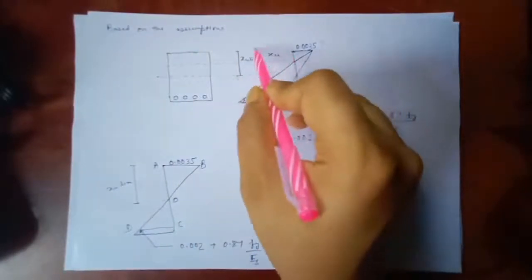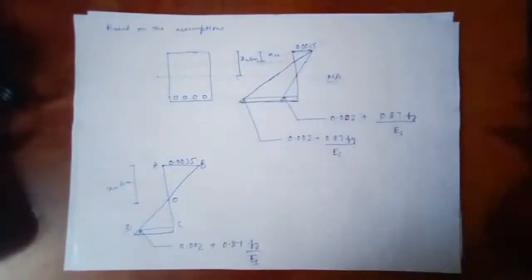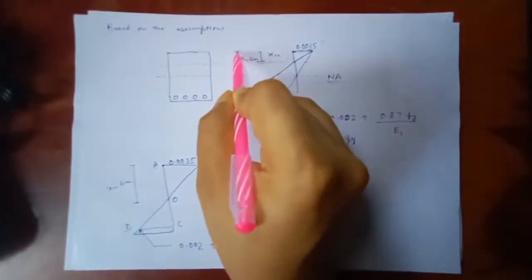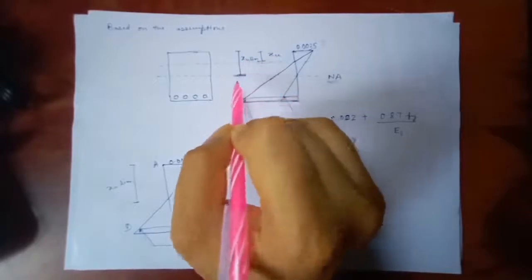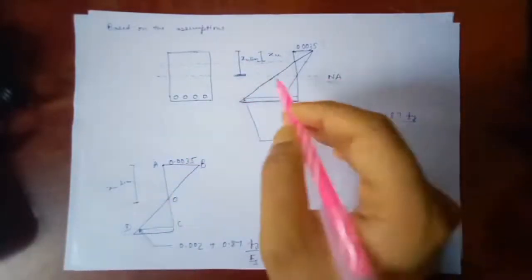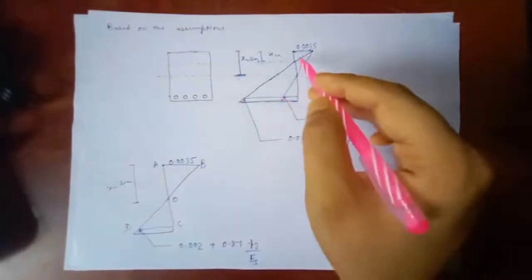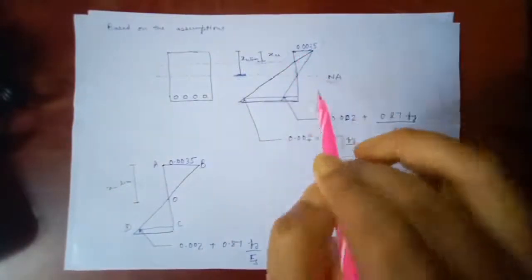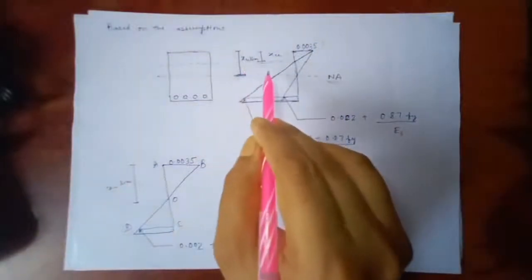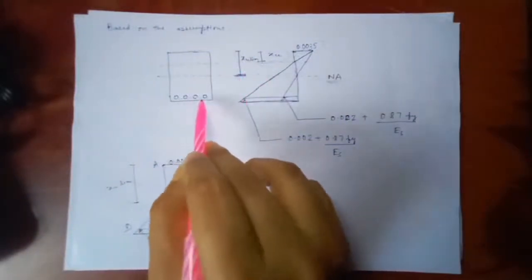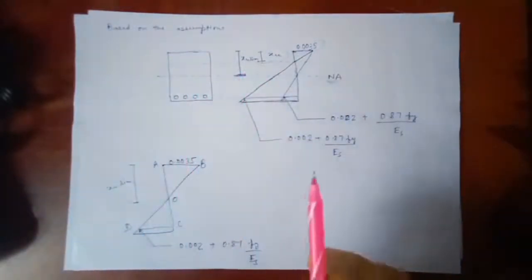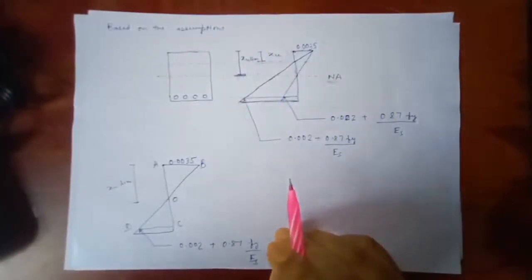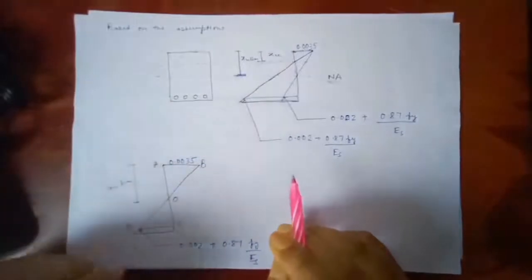XU is the general neutral axis, it can be present anywhere, and XU limit is the limiting neutral axis, the maximum possible depth of the neutral axis. So we can keep our neutral axis anywhere between this point and this point, and it is decided by the amount of steel we are using and the grade, or characteristic strength, of the concrete which we have.